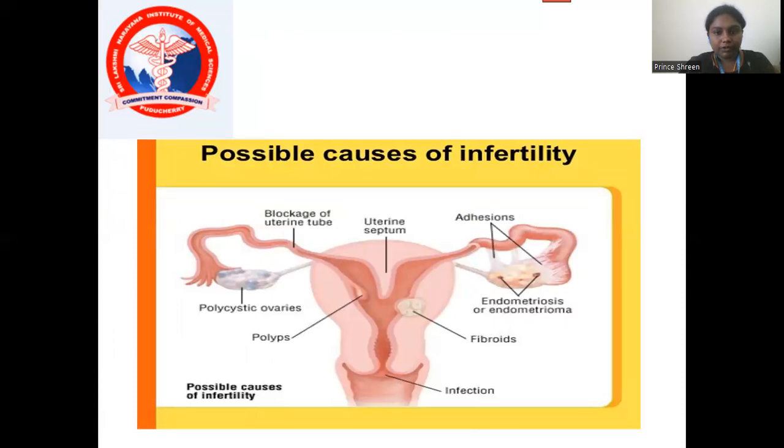The possible causes of infertility: first is blockage of the uterine tube, and there will be polycystic ovaries, polyps, and fibroids present, and any other infections we see, and endometriosis and endometrioma will be seen in some patients, and any adhesions will be added over the endometriosis.